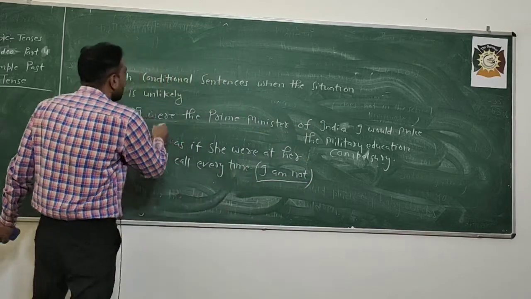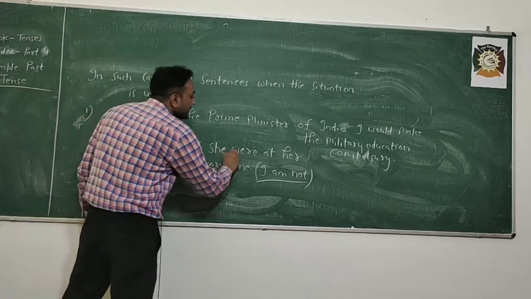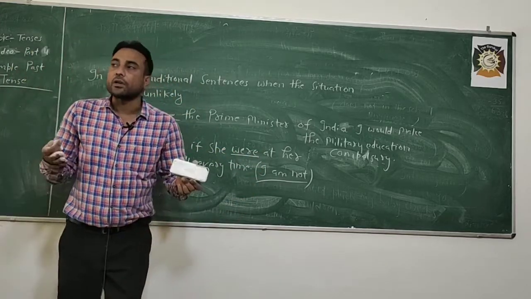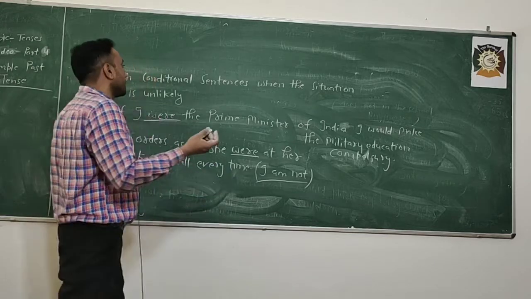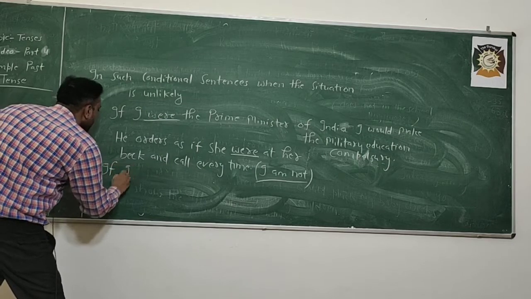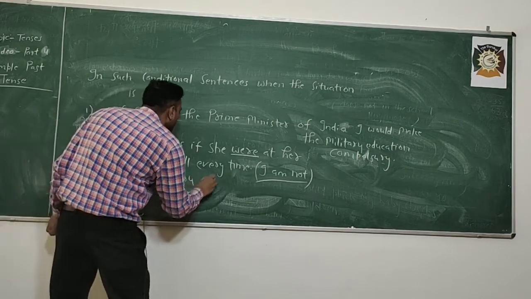In the first sentence I have used were because condition is there, and in the second sentence with she I have used were. And one more example: if I were you, I would travel the world.